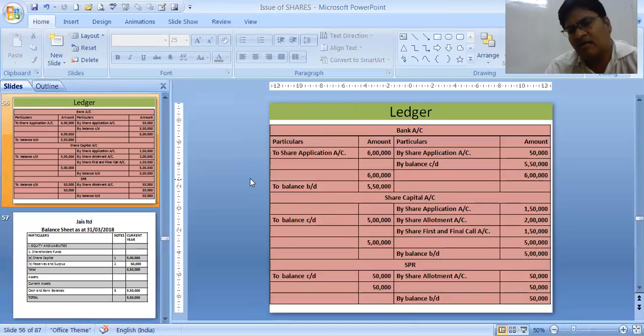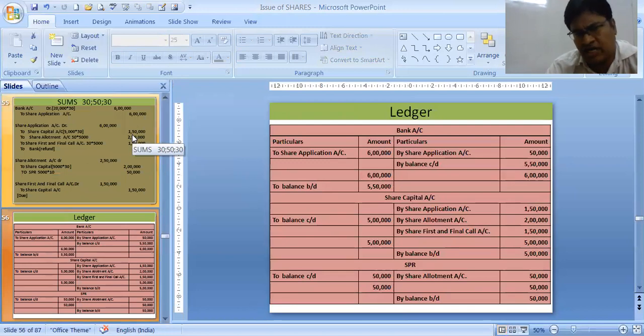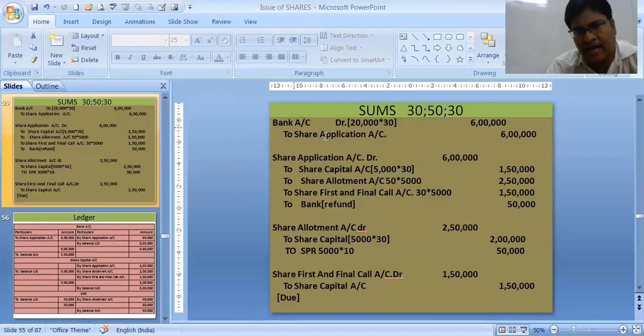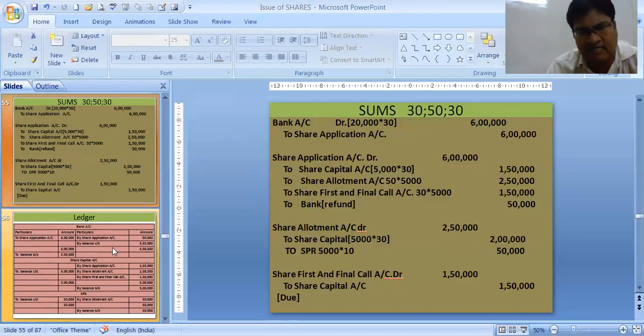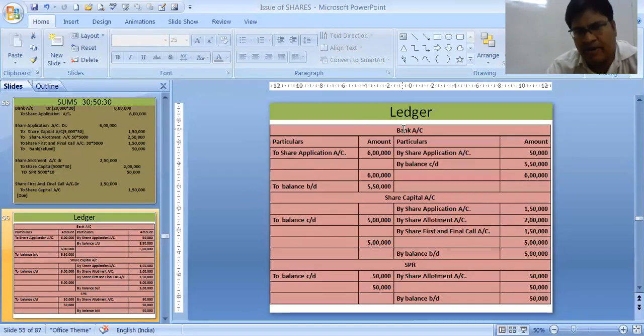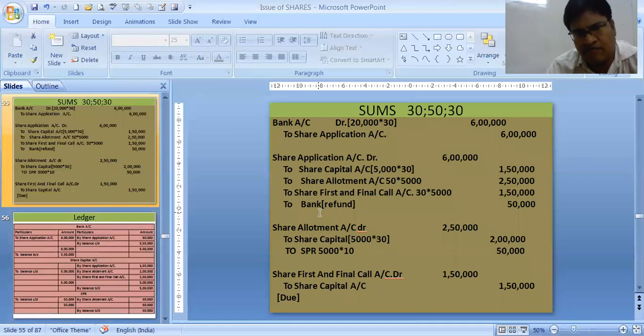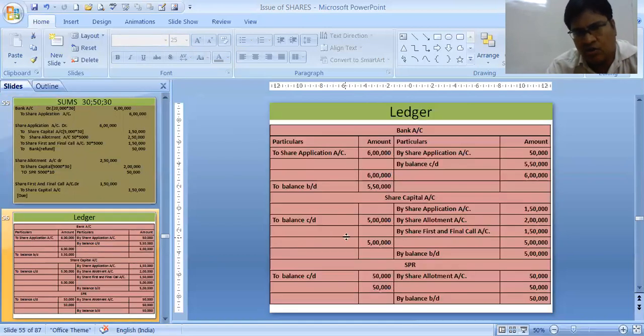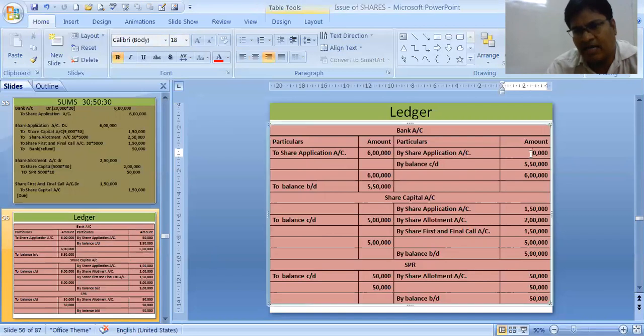Let's understand the ledger of bank. We are just doing the posting. If you see, bank account debit to share application 6 lakhs. Then again we are refunding the money from the bank, 50,000. The debit is share application, so we have written by share application 50,000.